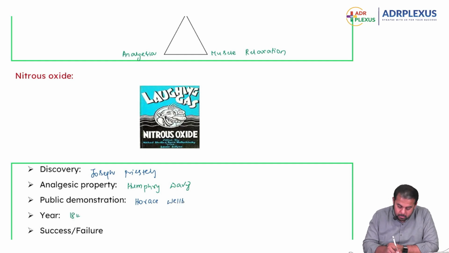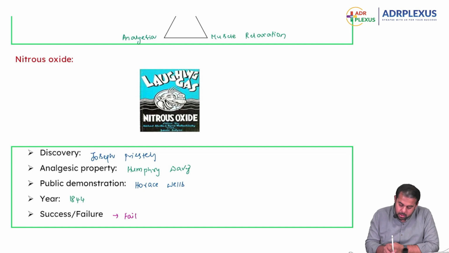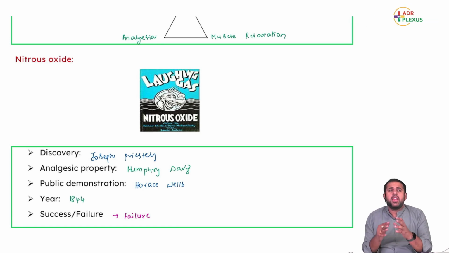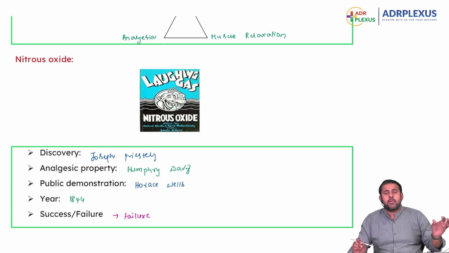And it was a failure. Though nitrous oxide has analgesic property, why it failed was when Horace Wells called everyone, he said, today I'm going to demonstrate that with the help of nitrous oxide the surgeon can operate and the patient won't feel the pain, he won't remember anything.